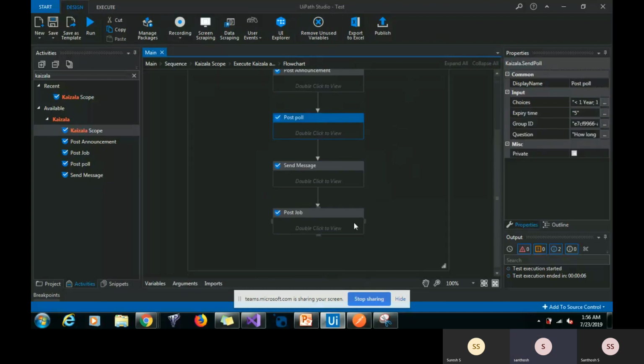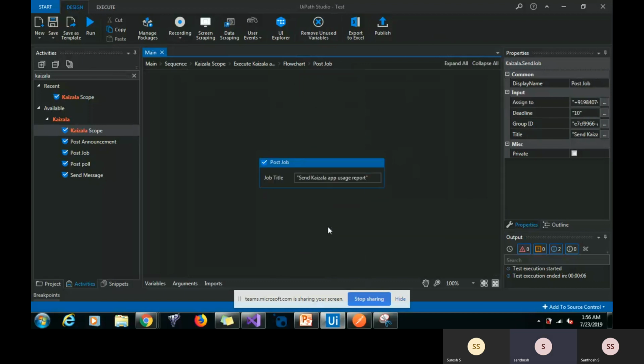Next one is post job. Post job is used to assign a job to a specific person in the group with ETA. We can assign the job to the specific person with the mobile number to which that person is tagged. Here we need to provide the job title, that must be the job name, and then the mobile number of the person to whom we are going to assign the job, and the deadline has to be provided in hours, and then group ID, the specific group to which we are going to post this.